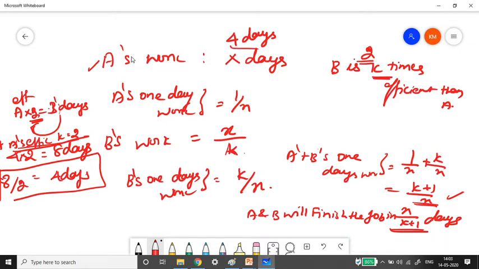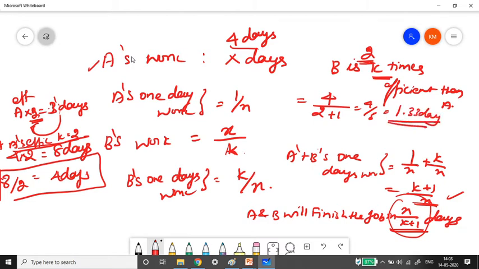Now with these two values, let us not go through all this process. Just plug them into the formula and see how it works. So what is the x value? It is 4 divided by k plus 1, where k is 2. That is 4 divided by 3, which is equal to 1.33 days. So if both A and B are working together, they'll complete the job in 1.33 days.